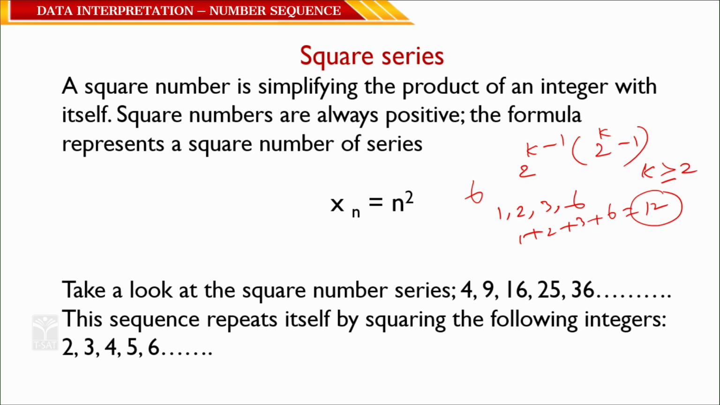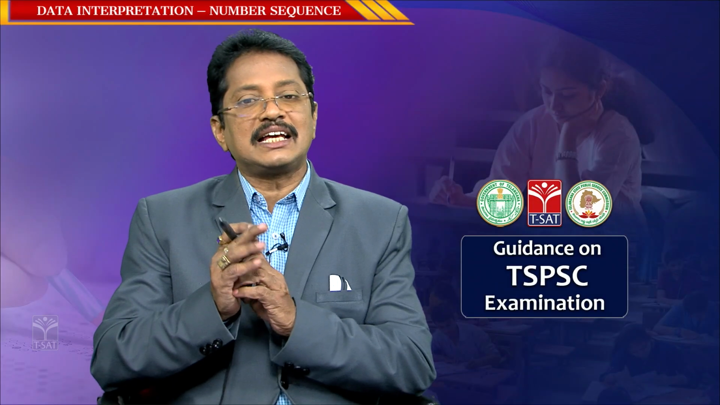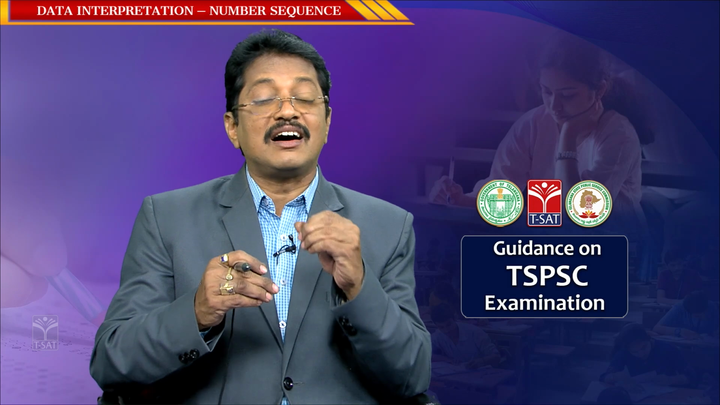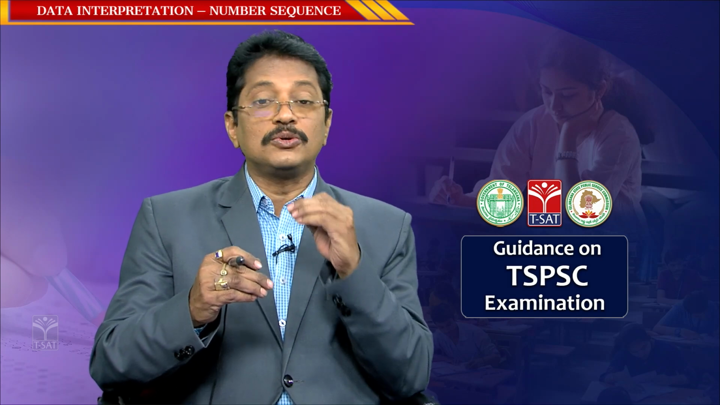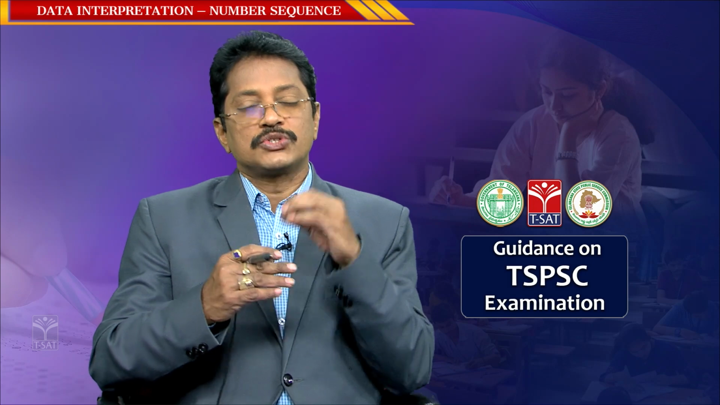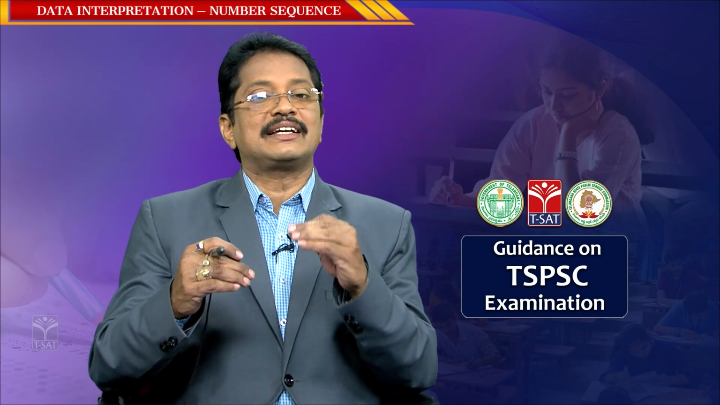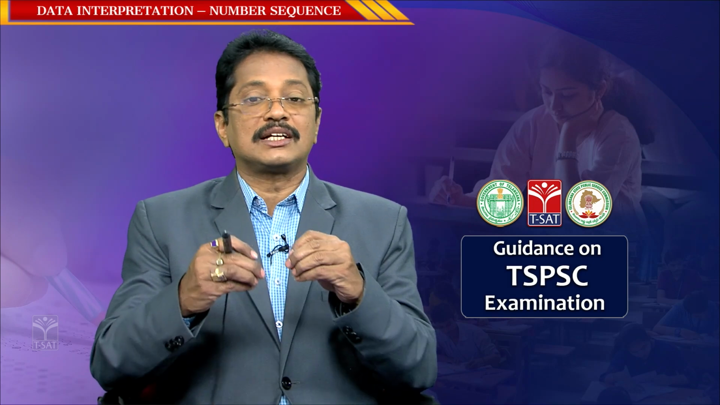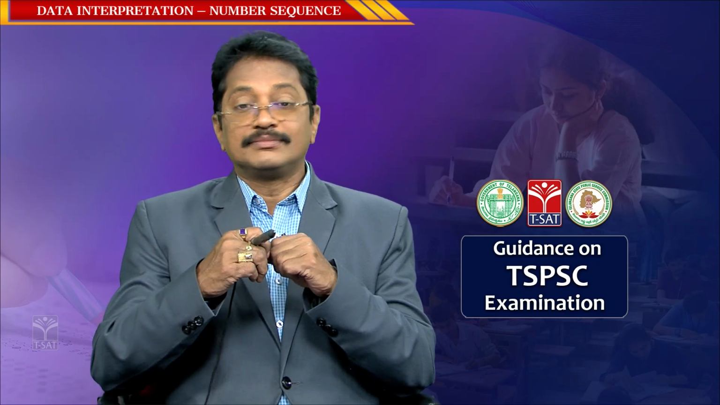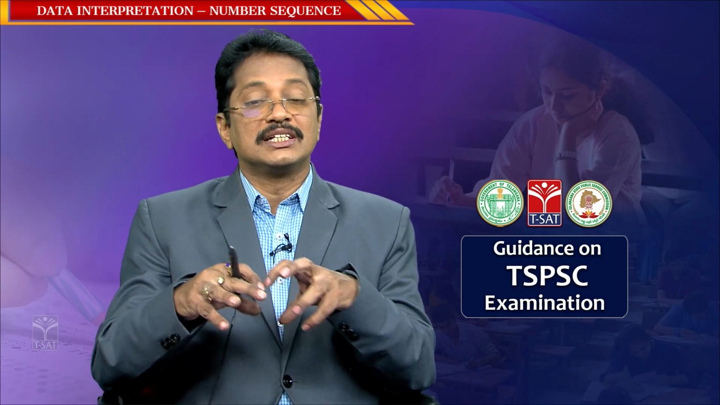So a square number is simply the product of an integer with itself. A square number is always positive. Generally, what is the necessity for using square numbers? Because the units of the area of any closed plane figure are square units. So square units are very important. The square numbers are used to find the area of closed plane figures. Understand? That is the reason we are using this.